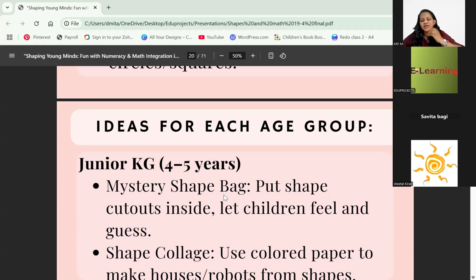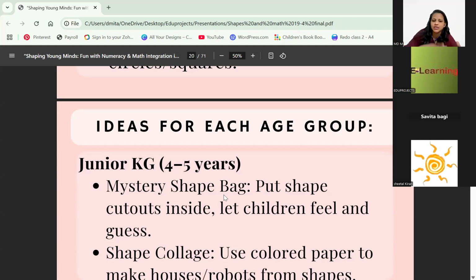When you're introducing letters also, we would take a bag, a goodie bag kind of a thing, and put in things for letter A, so we would put an apple, an airplane, a toy airplane, anything. We would put it in that bag, and then we would shake it, and then we would tell the children what is coming out, and that's how we used to do.